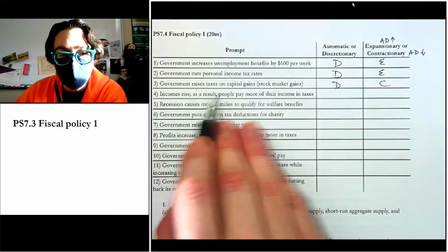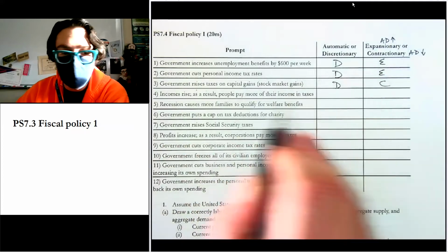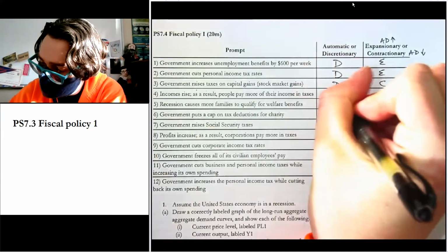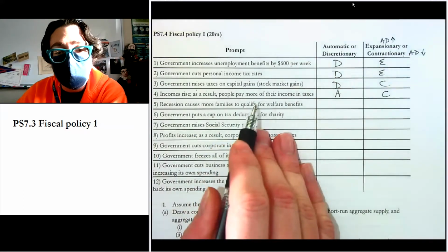Incomes rise. As a result, people pay more of their income in taxes. So this is an example where this happened just regardless, right? The government didn't have to take any action here. So this is automatic and contractionary because people are paying more in taxes.